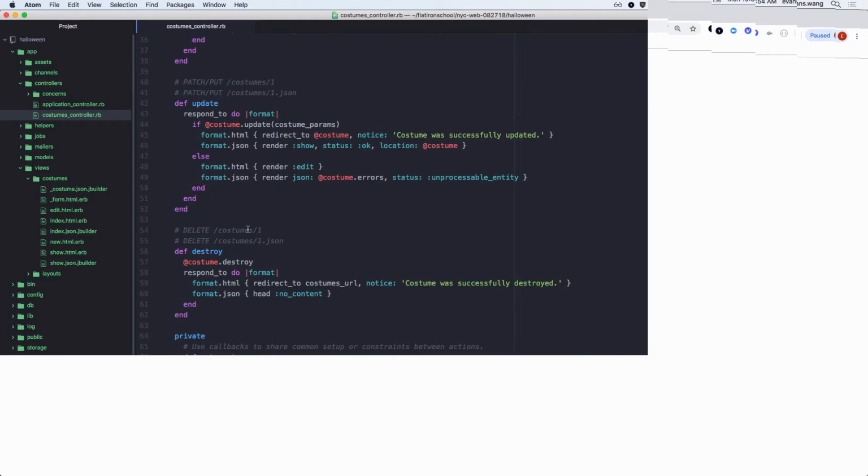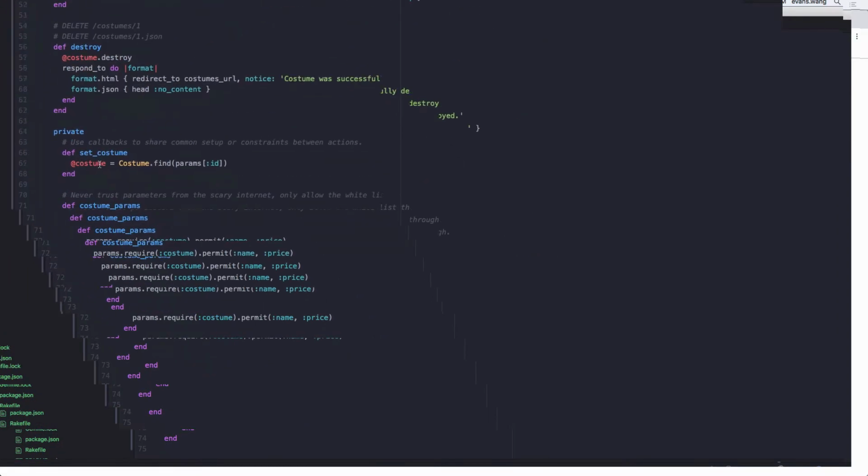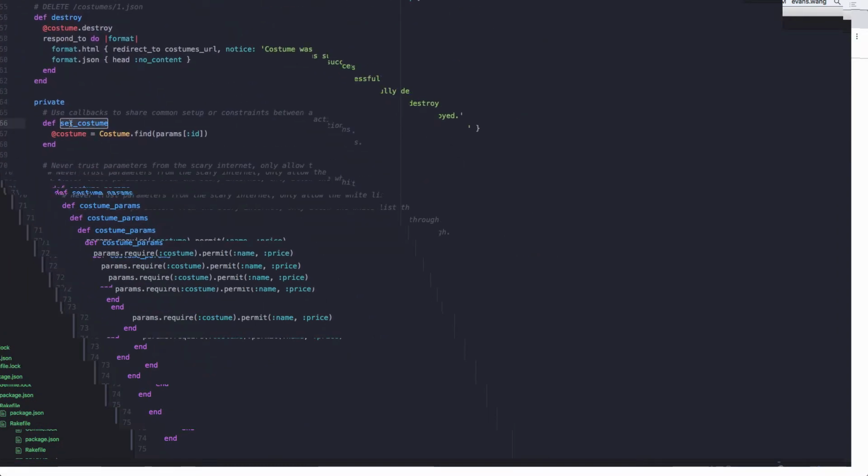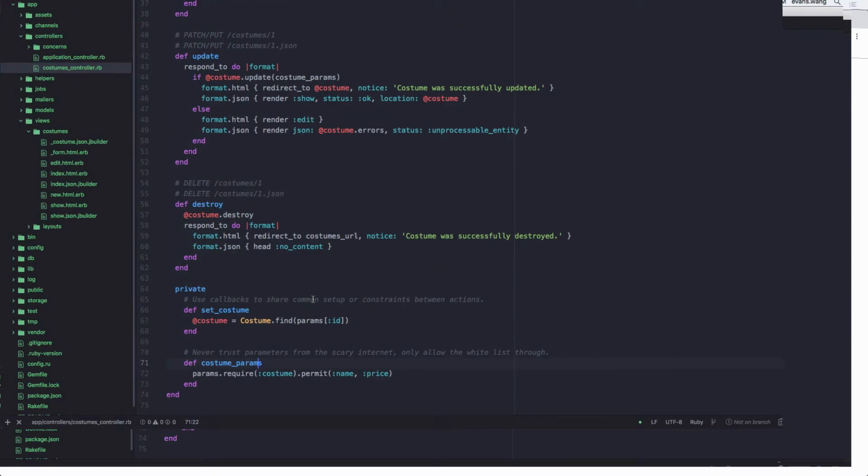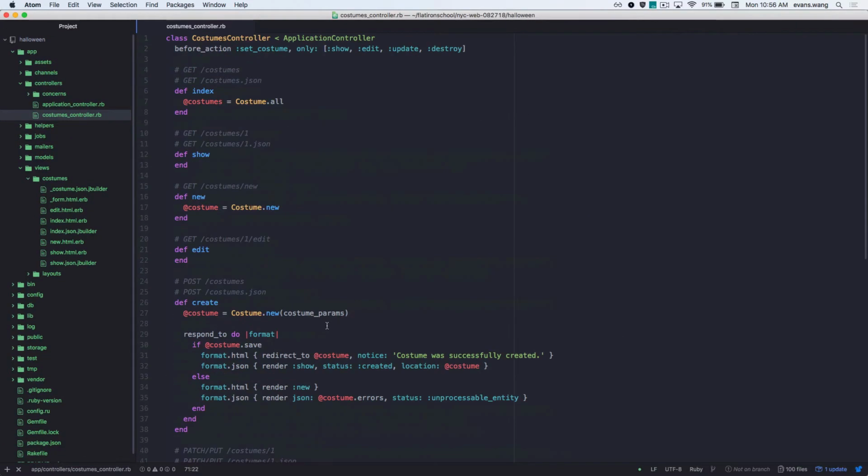Sure. This is the same as usual, like what we've been building. Cool. Never trust params from the scary internet. What do we call this again? Strong parameters. Awesome. Looks like you guys never missed a beat.